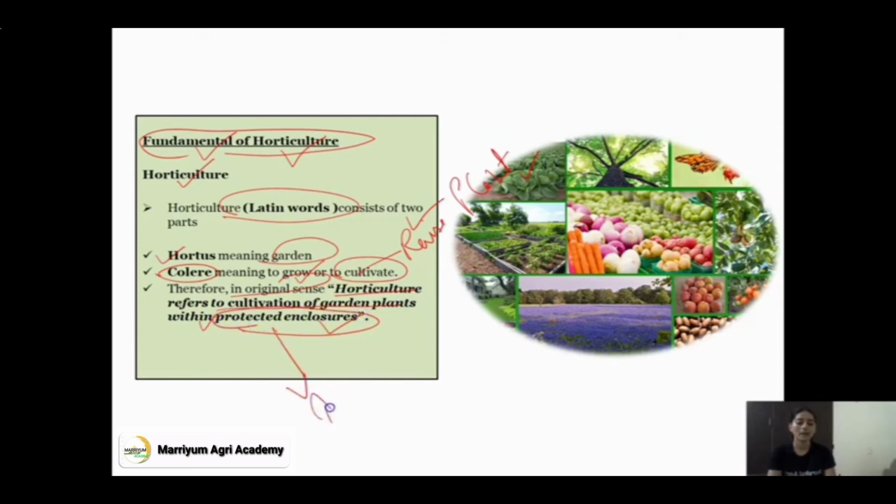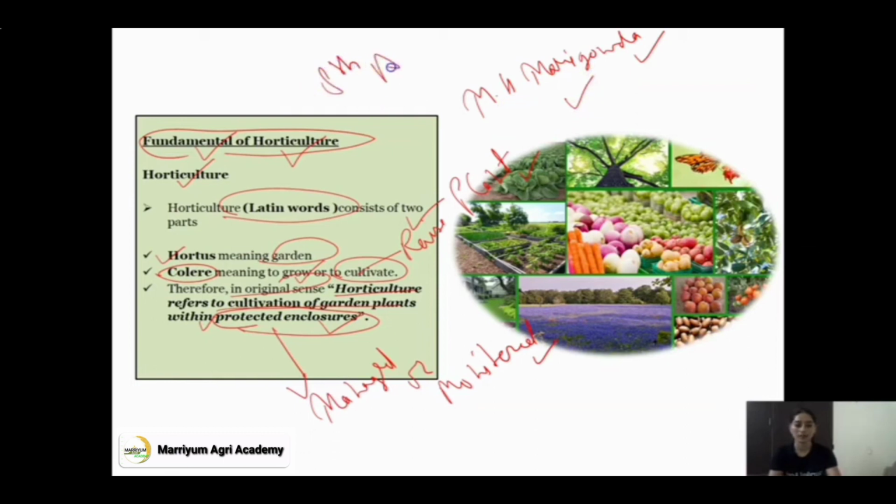Protected means a managed or monitored area. When we grow garden plants, we monitor that area, we manage that area. So that is called horticulture, the true or literal meaning of horticulture. And in India, M.H. Marriyum is basically the father of horticulture, and 8th of August is celebrated as M.H. Marriyum Foundation Day.